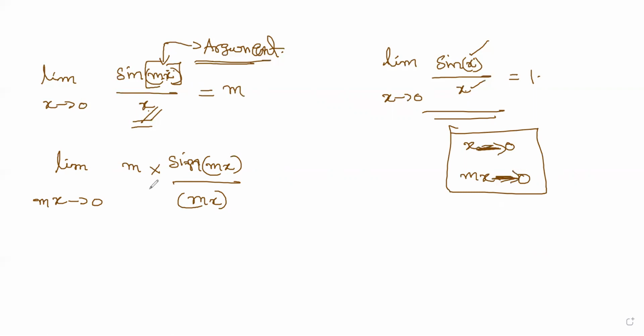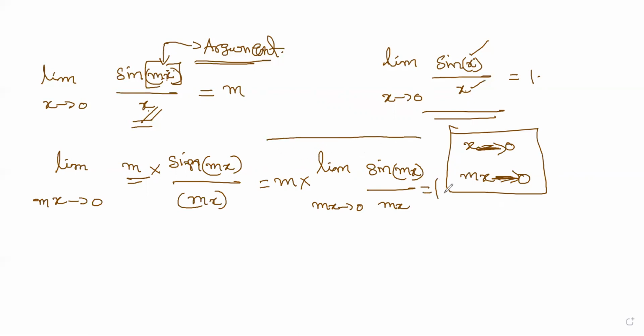So everything has matched. The constant comes out of the limit. So limit mx tends to 0, sine mx divided by mx happens to be 1. This is how to solve. This limit alone is equal to 1, but you have m multiplying that. That is m into 1, that happens to be m.